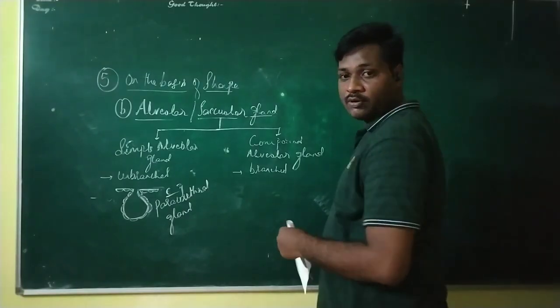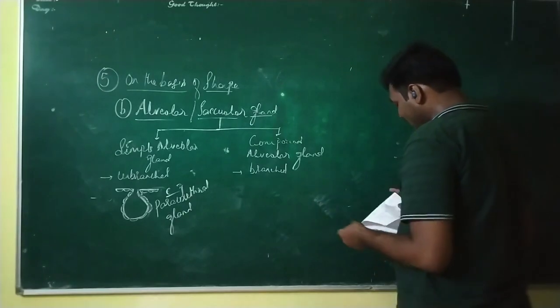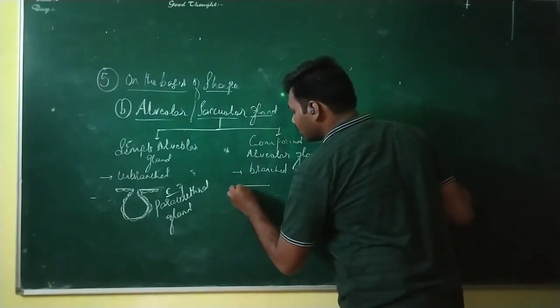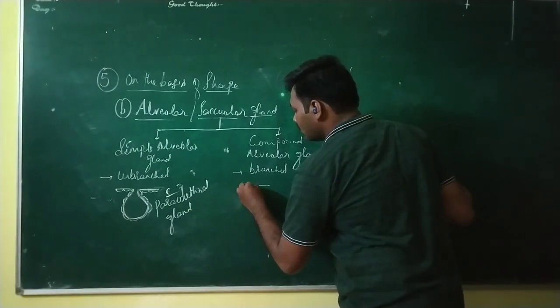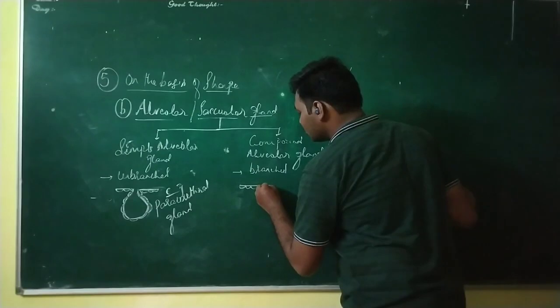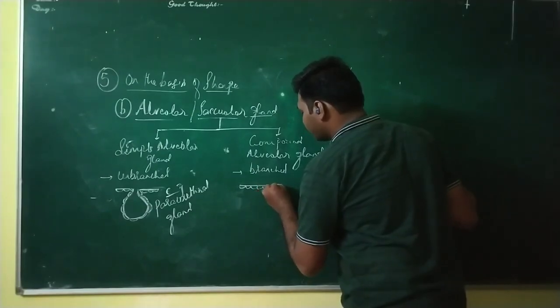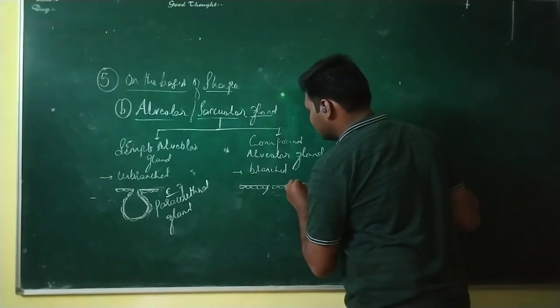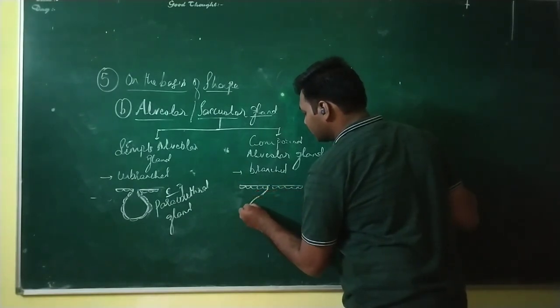Then we will move to the next, the compound alveolar gland, which is also referred to as the branched one. It consists of simple epithelium and shows branching of the alveoli.